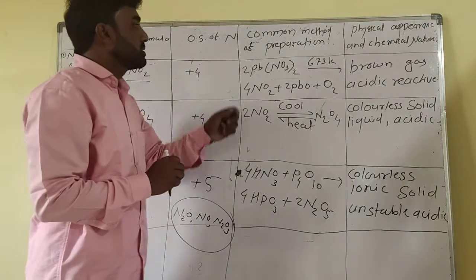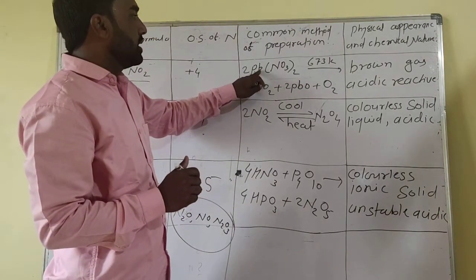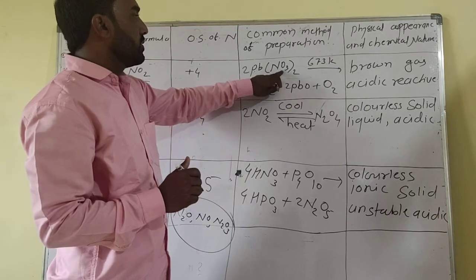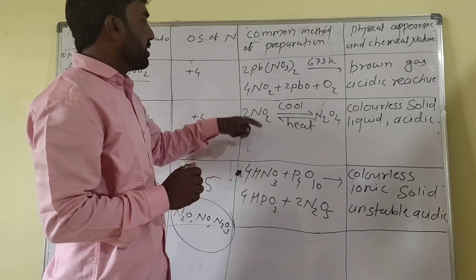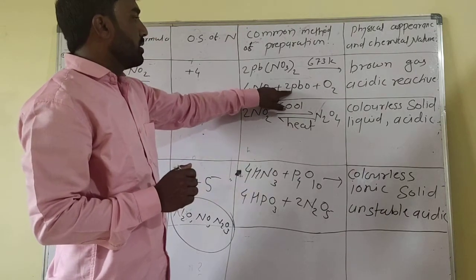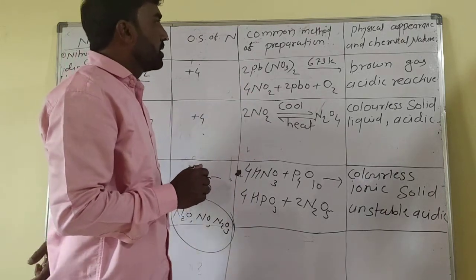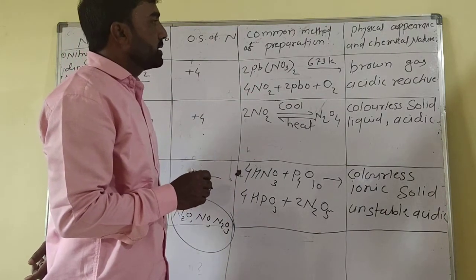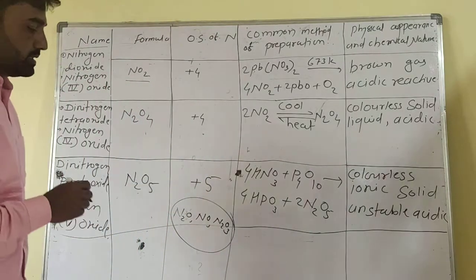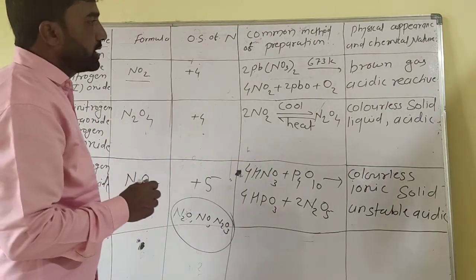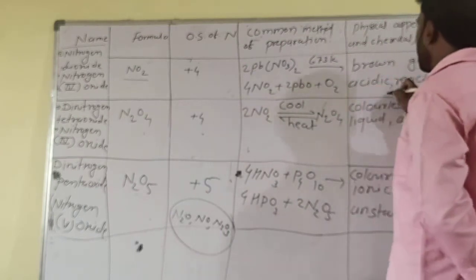In the common method of preparation, lead nitrate, Pb(NO3)2, is heated. The molecule breaks down to form NO2, PbO (lead oxide), and oxygen is released. The physical appearance and chemical nature: it is a brown gas, acidic and reactive. So these compounds are acidic in nature.